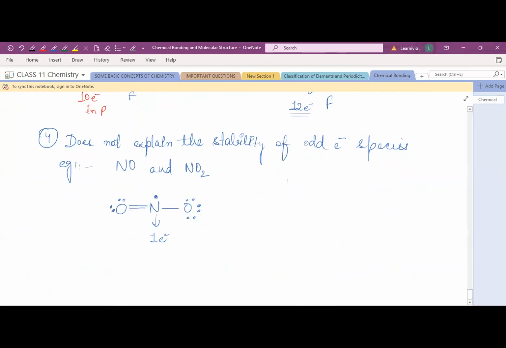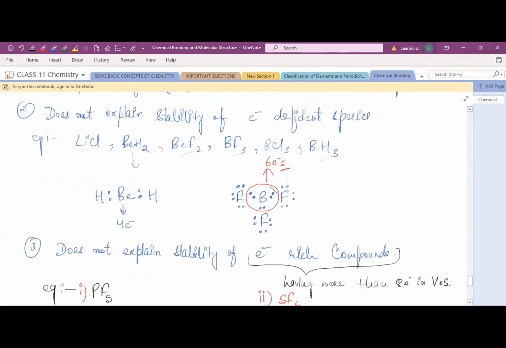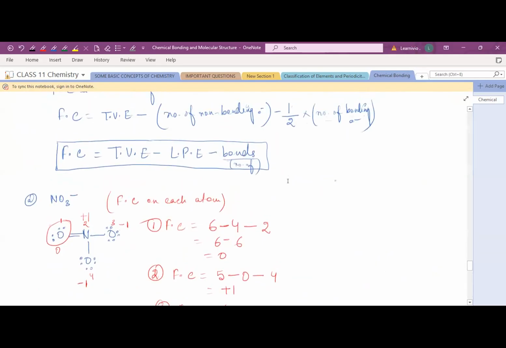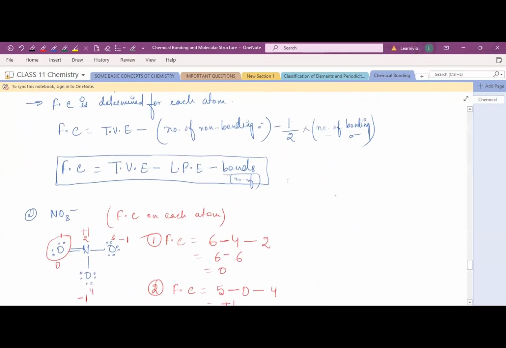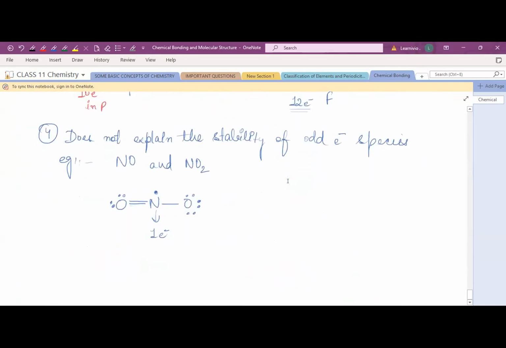Did you guys revise the previous class notes? Yes or no? Yes, ma'am. Can you repeat the question? What is the formal charge on this nitrogen in NO2?